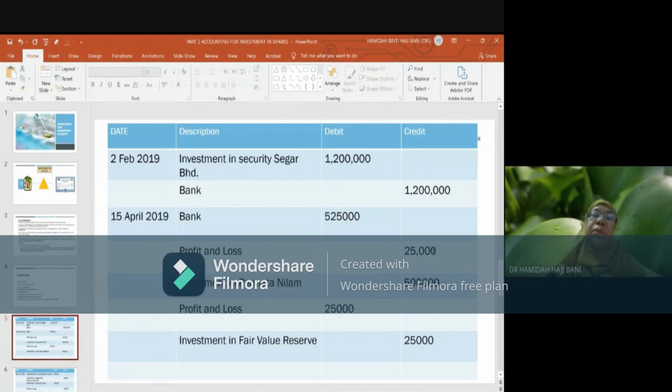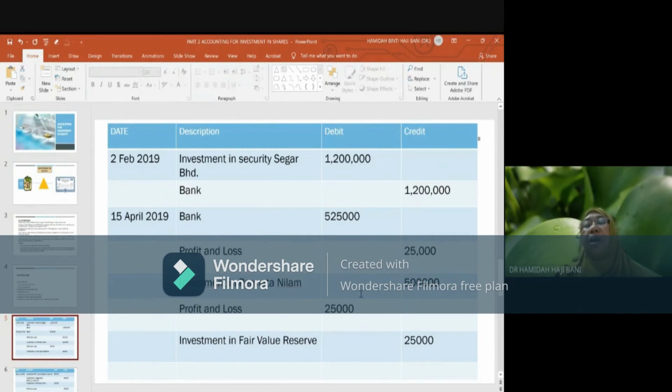So recognition of 25,000 ringgit will be done in profit and loss because this share has been recognized as an investment where the fair value is through profit and loss. Therefore, recognition of gain and loss will be through profit and loss. So you credit profit and loss for 25,000.